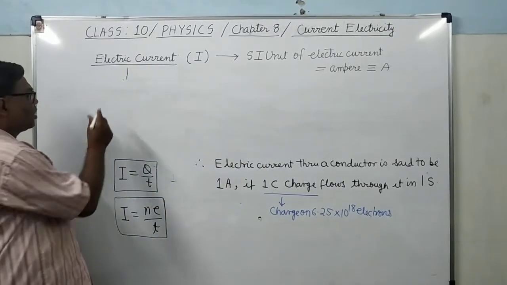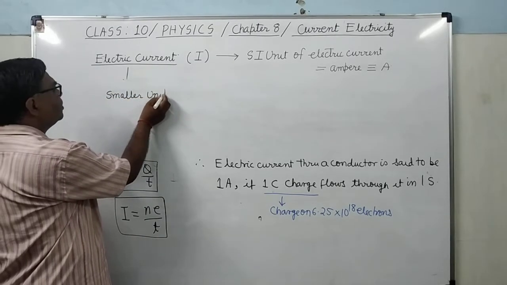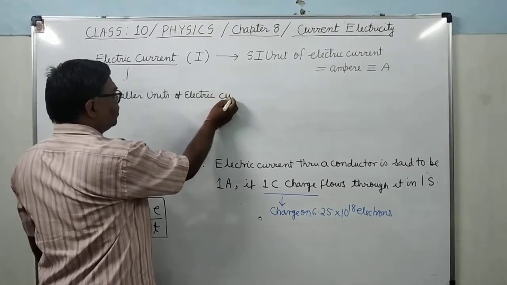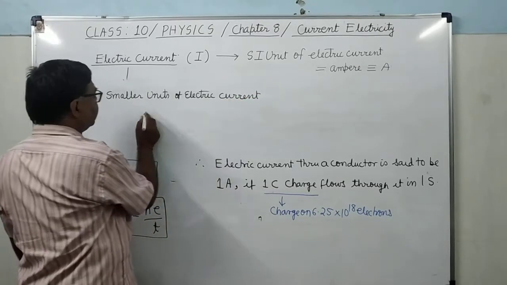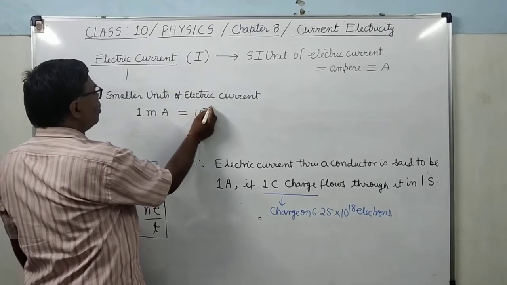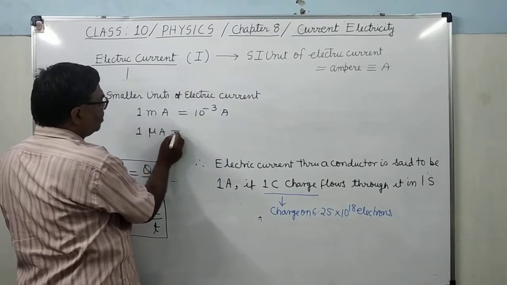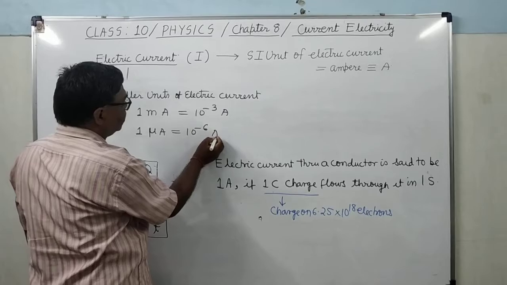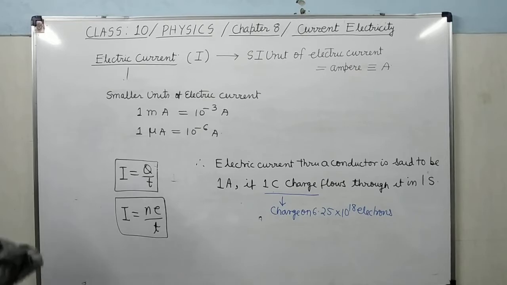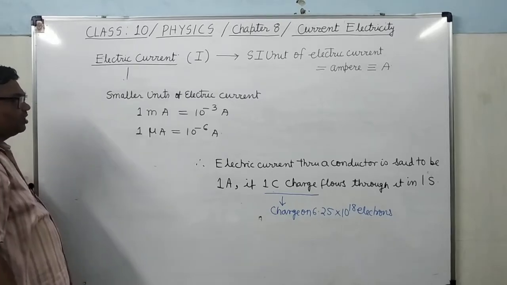Now there are the smaller units of electric current. One is the milliampere. 1 milliampere equals 10 to the power minus 3 ampere. 1 microampere equals 10 to the power minus 6 ampere. It's clear? These are the smaller units of electric current. 1 milliampere equals 10 to the power minus 3 ampere, and 1 microampere equals 10 to the power minus 6 ampere.